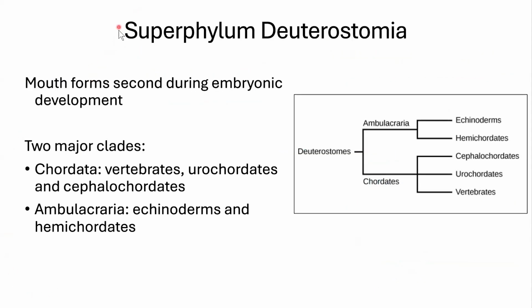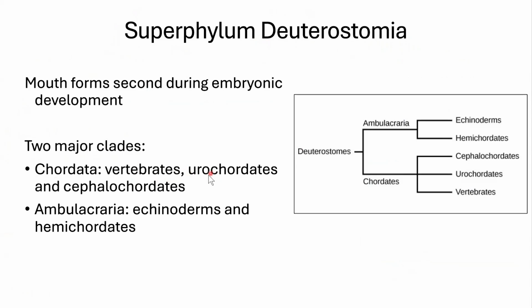We're going to go to another superphylum now, Deuterostoma. So everything that we talked about has been a protostome. In Deuterostoma, which is the group that we exist in, we're going to have 2 major clades. We have Chordata, which includes the vertebrates. This lecture is about invertebrates.